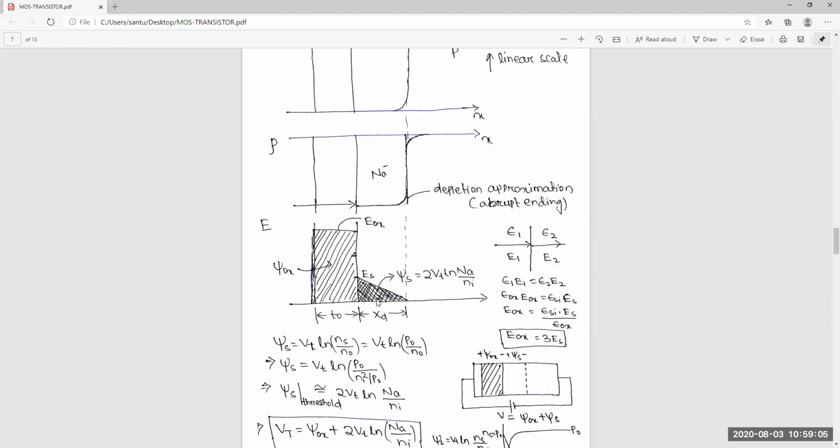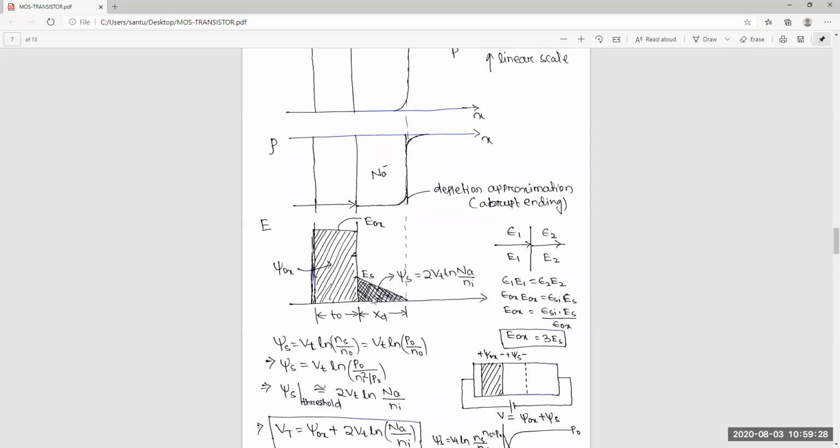In this region the electric field shape is like a triangle. At the semiconductor surface the electric field is high, and gradually it becomes zero at this end.